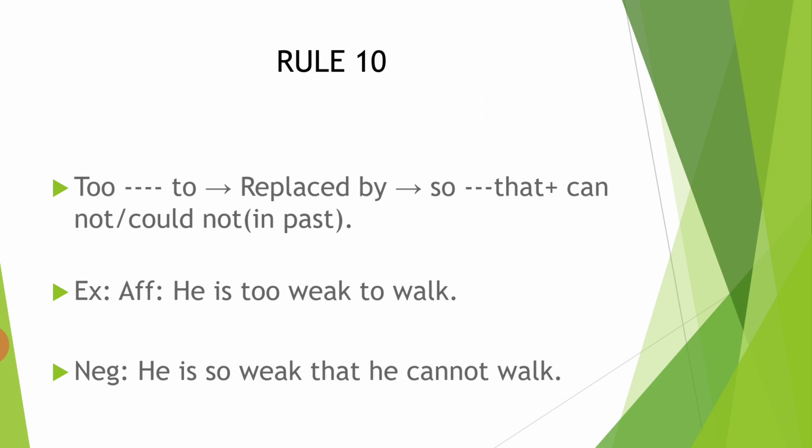Rule number 10. To is replaced by so that plus cannot, or could not in the past. He is too weak to walk. He is so weak that he cannot walk. At the place of too we use so weak. At the place of to we use that plus subject plus cannot, and the other words are the same. He is so weak that he cannot walk.